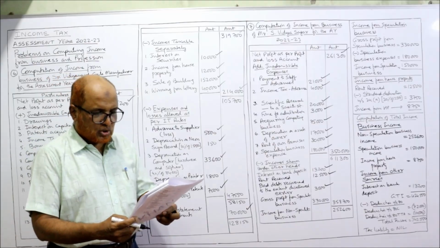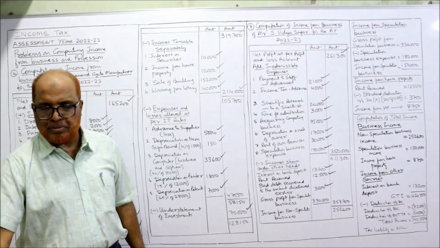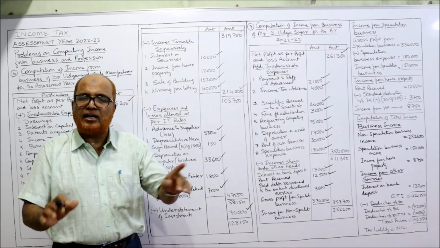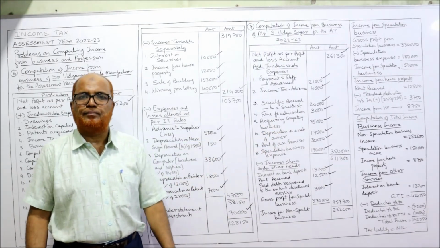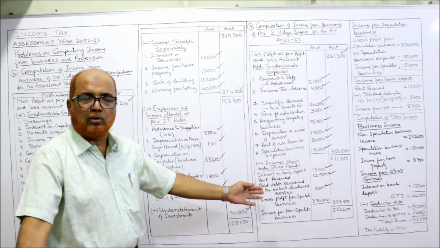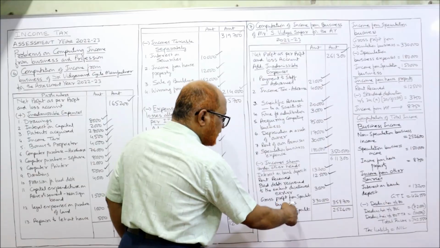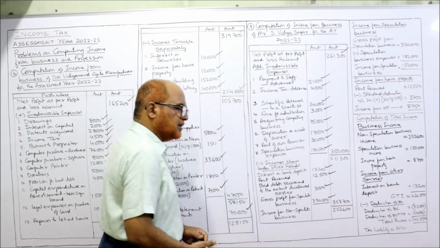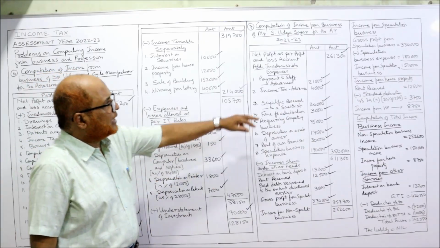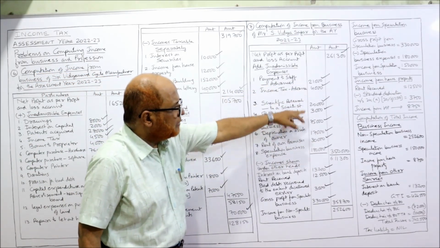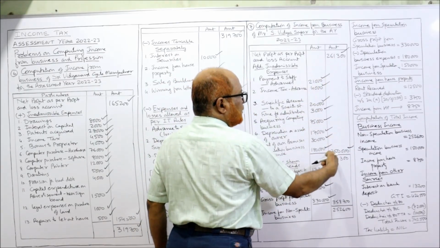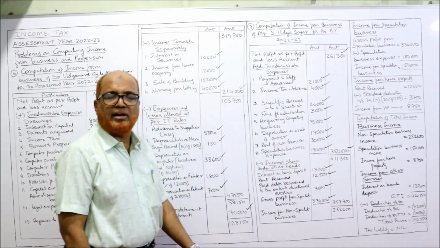Deduct. Next, gross profit from speculation business. Gross profit from speculation business is not a non-speculation business activity, so it is taxed separately. It is credited to the profit and loss account, so we deduct. Gross profits from speculation business 3,30,000. We have taken all the items, debit and credit. Now take the total of the debits, inadmissible expenses 3,50,000. Add up 2,61,300 plus 3,50,000, 6,11,300.